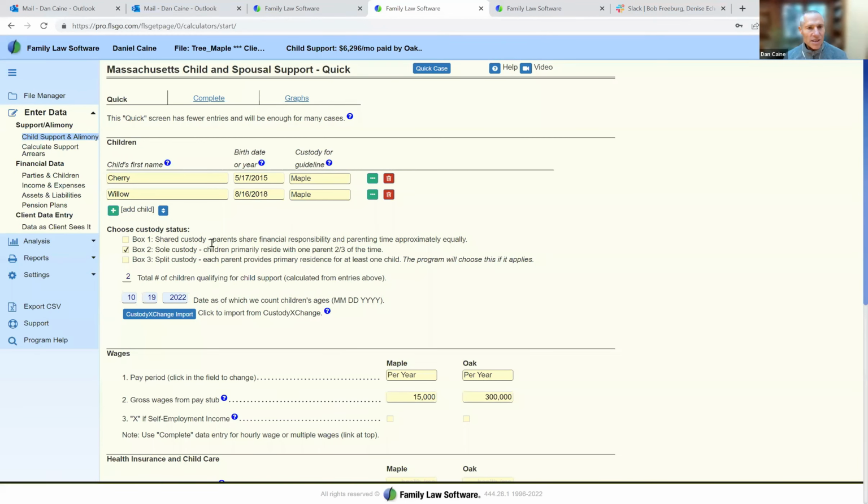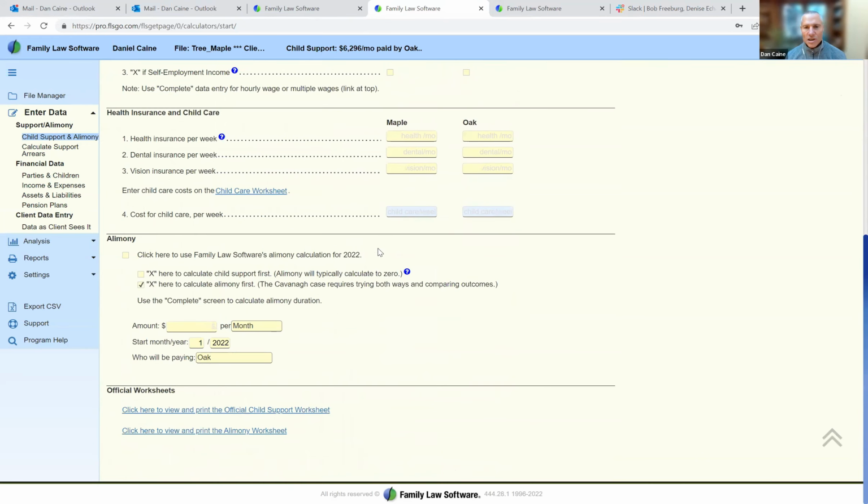So what happens if they have shared custody? Well, we just click this box here, and that says shared custody, and child support went down to $61.23 per month. Well, for Oak, that's not so much. Oak's willing to let Maple have shared custody for the extra $200 a month, and so they decide on sole custody.